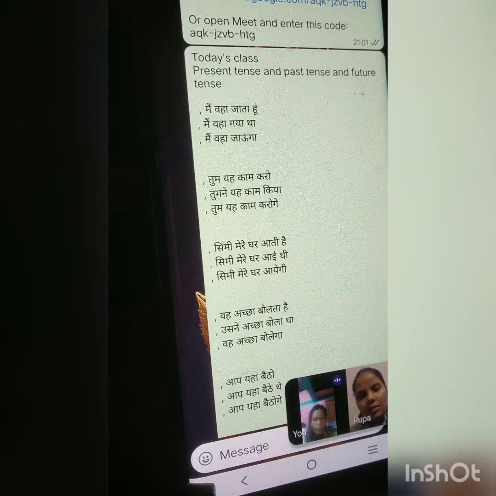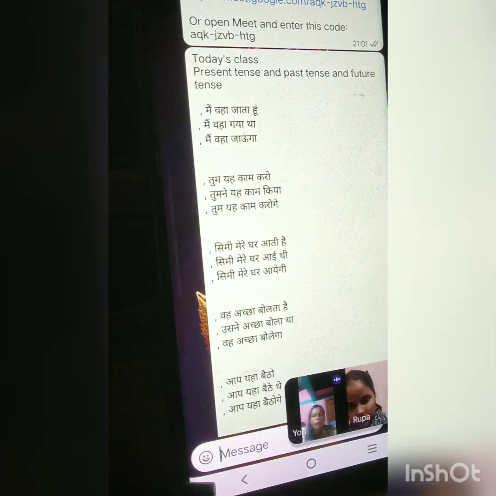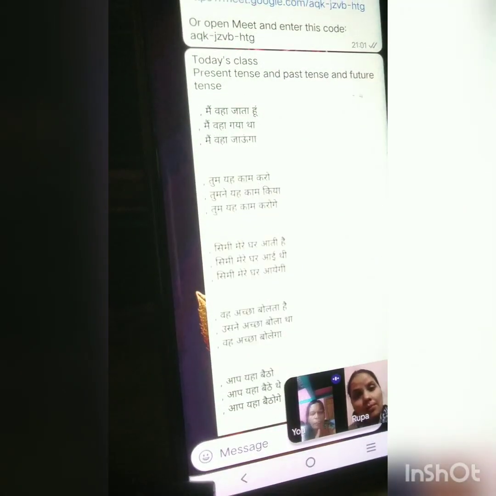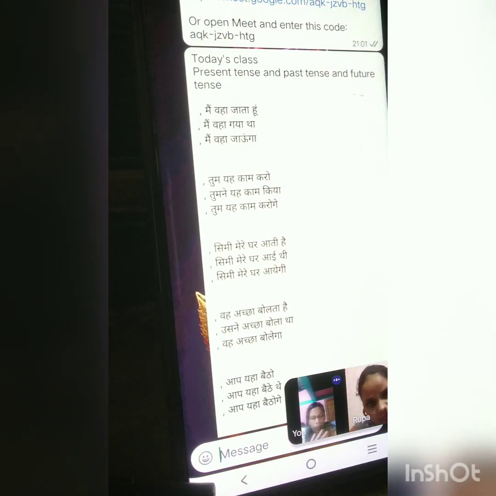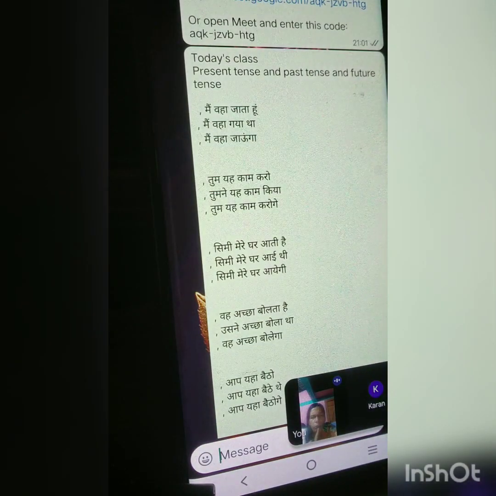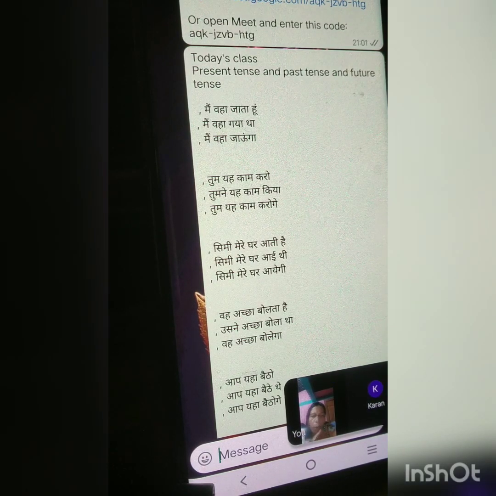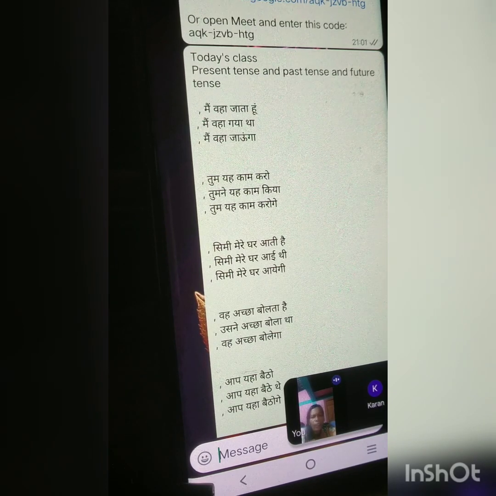Ma'am, what is the main verb? करो, do. Karo, yes, correct, do. So we have to focus on the main verb, nothing else here. Our work is to focus on where the main verb is. हमारा ध्यान सिर्फ मेन वर्ब पे होना चाहिए कि वो कहाँ है. वो प्रेजेंट में है, वो पास्ट में है, या फ्यूचर में है. If we can find out this much, then it would be a piece of cake for us to translate the sentence.